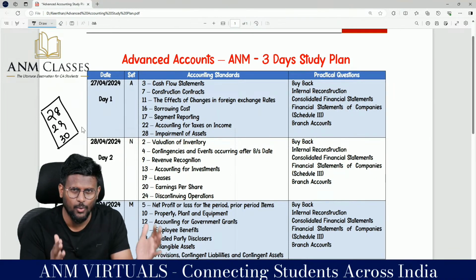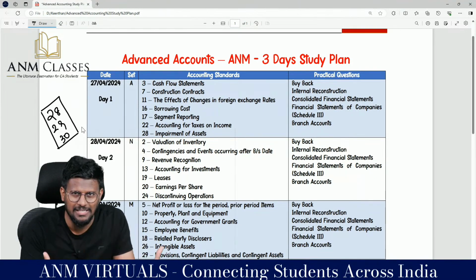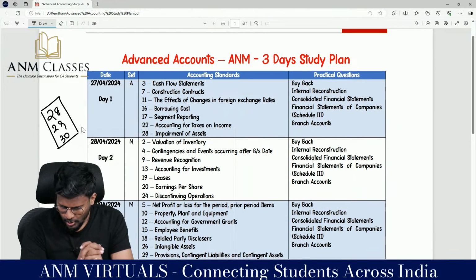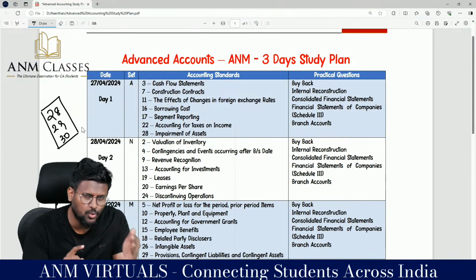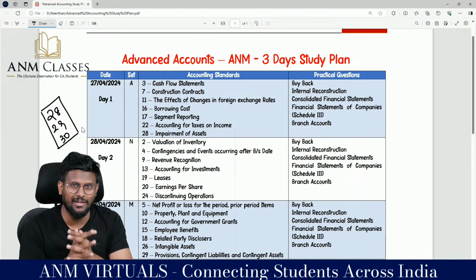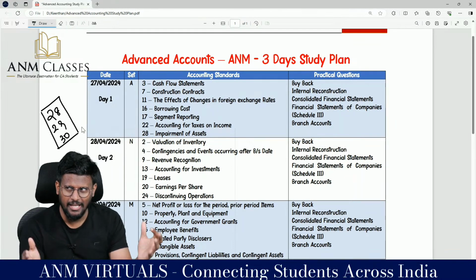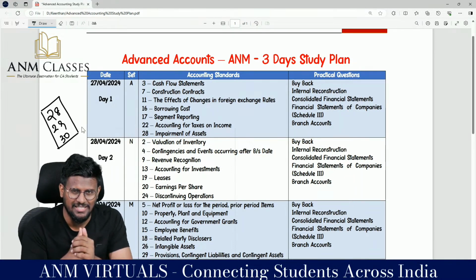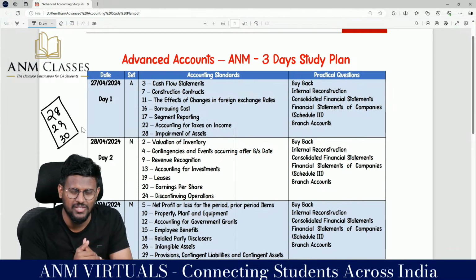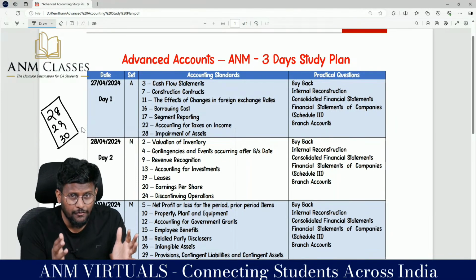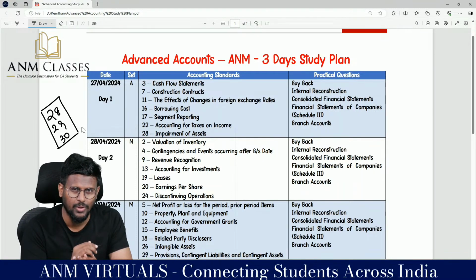Yes, we are going to approach our examination. Today is the 27th, then 28, 29, 30, 1 and 2. The third is our examination for Inter. 5 days are there. Many students, including ANM classes, were texting me, sir, please guide us how to prepare for advanced accounting. So I thought that we'll give you a plan how to study for advanced accounting in the coming